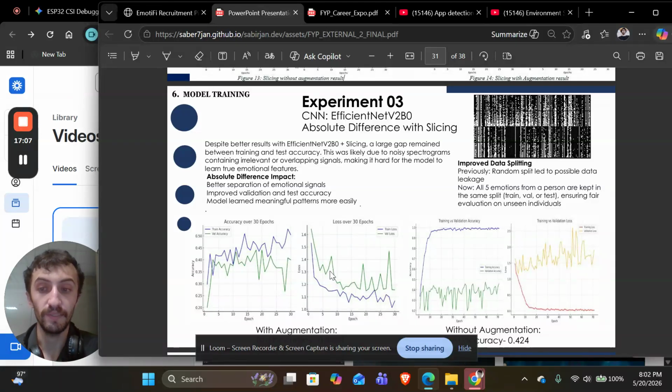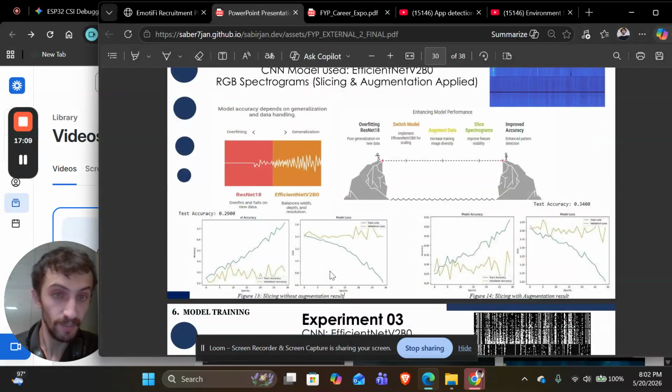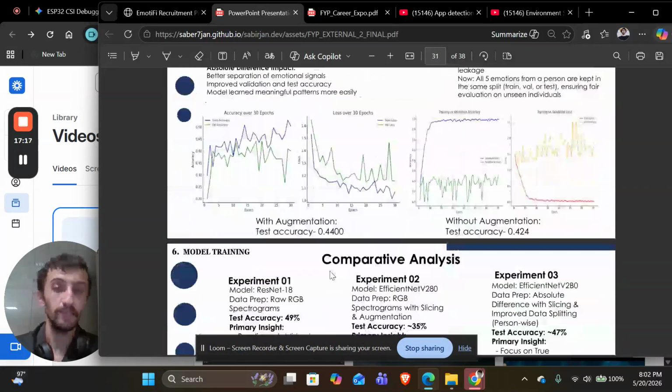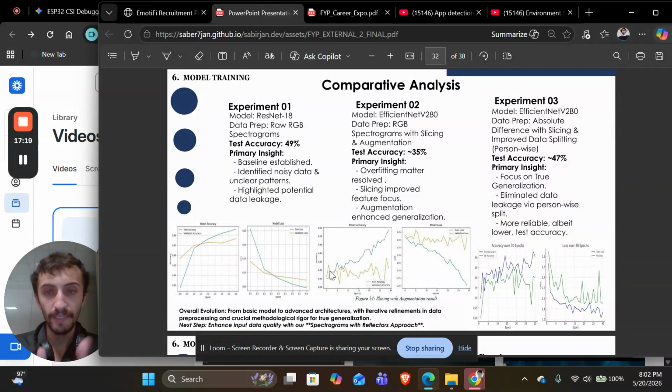So yeah, the gap is now further reduced, which was increased in the previous method. In the previous method, we did slicing straight away and we applied augmentation. But here, what we did is better. So we can see the comparison: raw RGB in experiment 2, and in experiment 3 we have absolute difference with slicing.